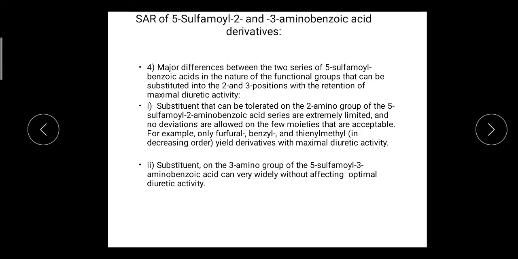We can substitute a variety of groups on the 3-aminobenzoic acid derivatives without affecting the diuretic action much. So at the 2 amino group only 3 groups can be tolerated, other groups cannot, but many groups can be tolerated at the 3 amino group of 5-sulfonyl 3-aminobenzoic acid derivatives.